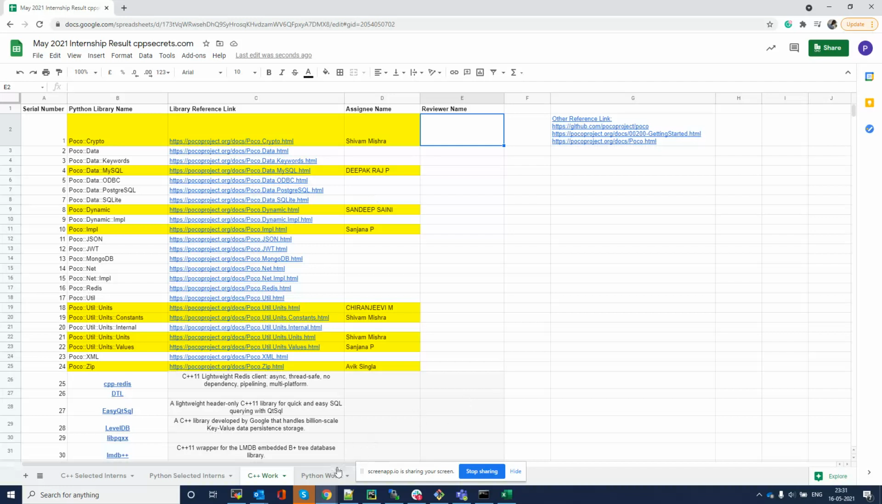So you have to modify it. Then only it will be accepted on CP secrets. And guys, this is related to your certificate also. So this is nothing like doing copy paste, because by exploring the library you have to explore the API, and then you have to write the program by yourself.